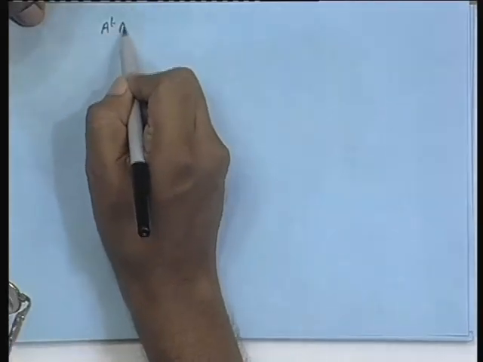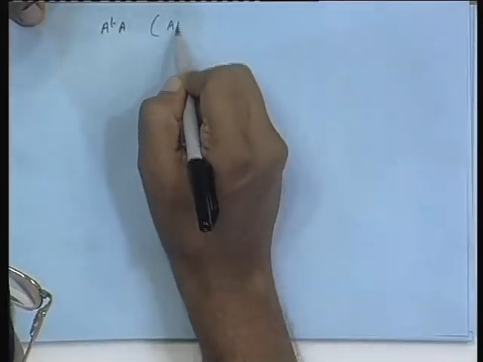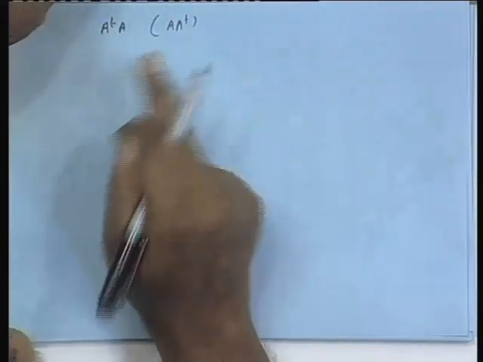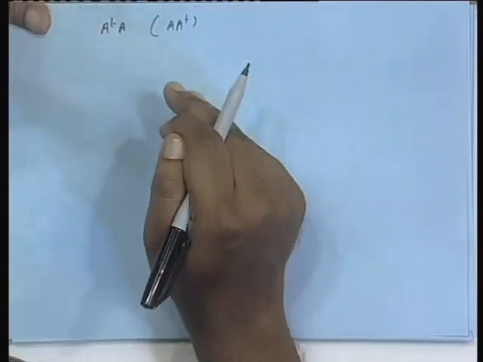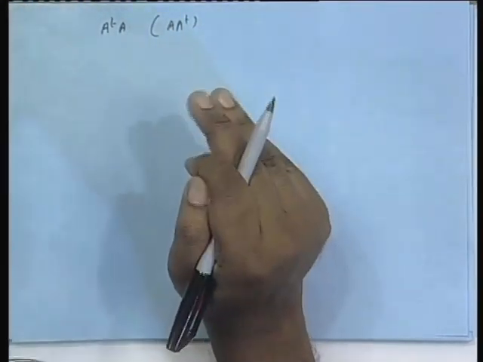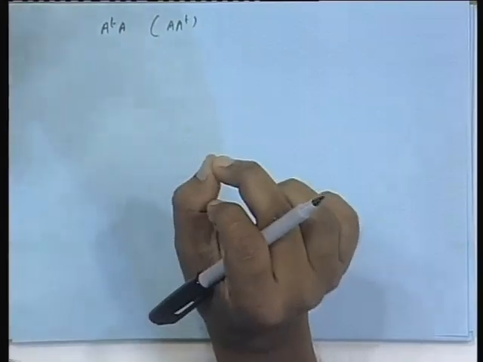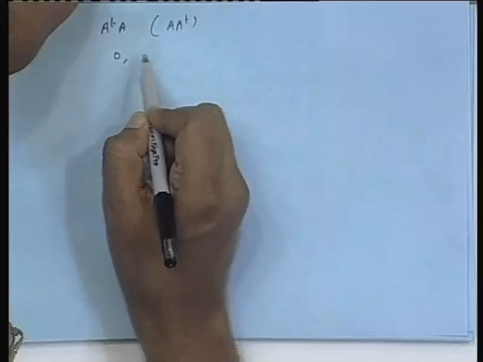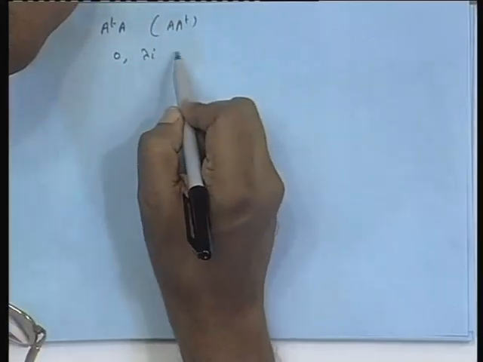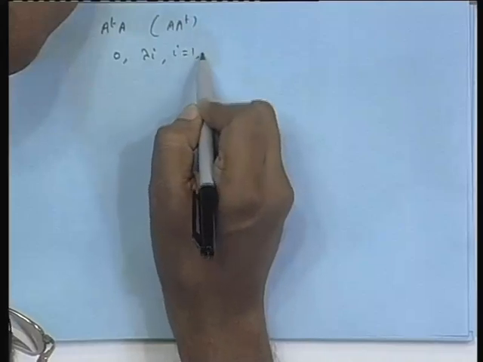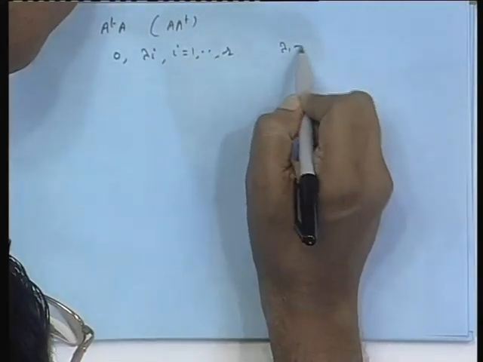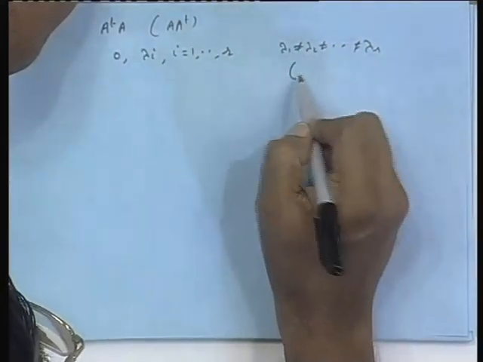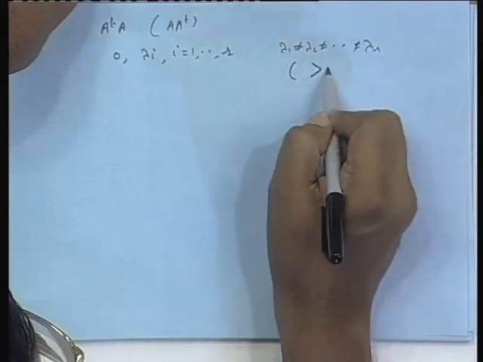consider these matrices A transpose A, also A A transpose, they are all Hermitian matrices, symmetric, in this case real symmetric matrices, but in general Hermitian matrices, and not only that, they are non-negative definite matrices, we have seen. So, their eigenvalues are real and either 0, or if not 0, they are strictly positive, this we know. Further, we had seen, if eigenvalues are 0 and then lambda i equal to 1 dot dot r, lambda 1 not equal to lambda 2 dot dot, these are the distinct eigenvalues, and in this case we also know they are all greater than 0, because it is non-negative.